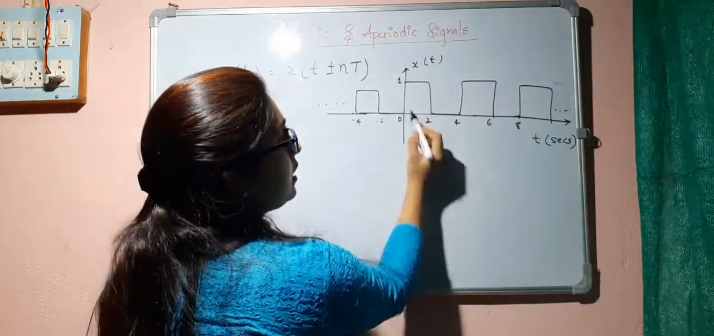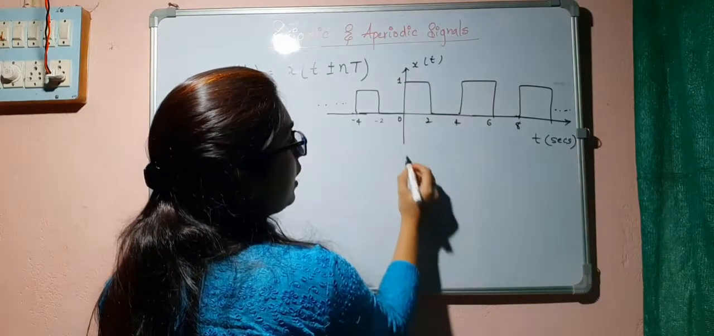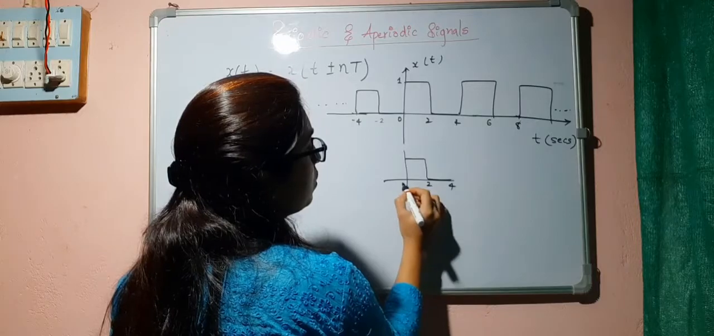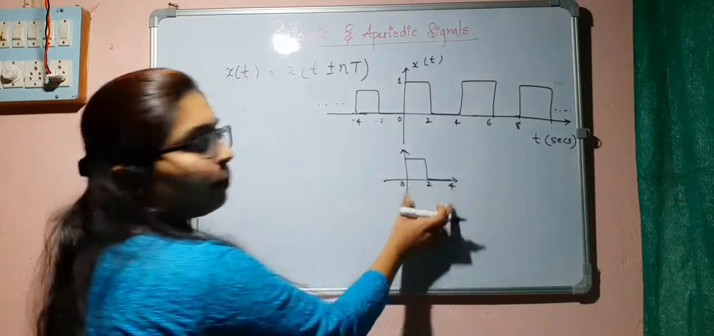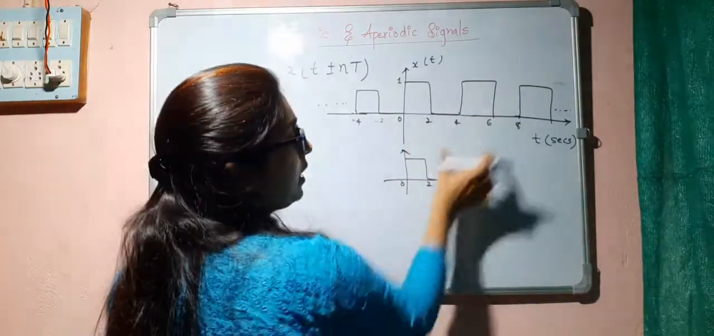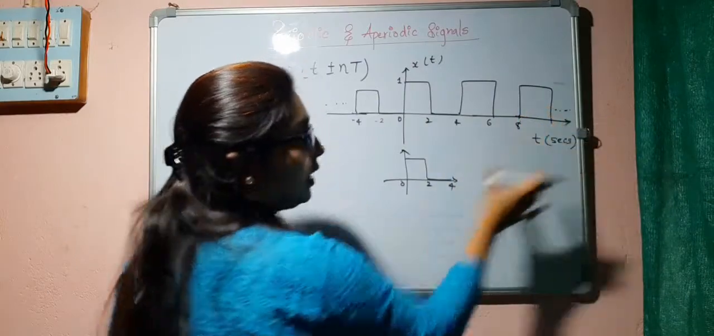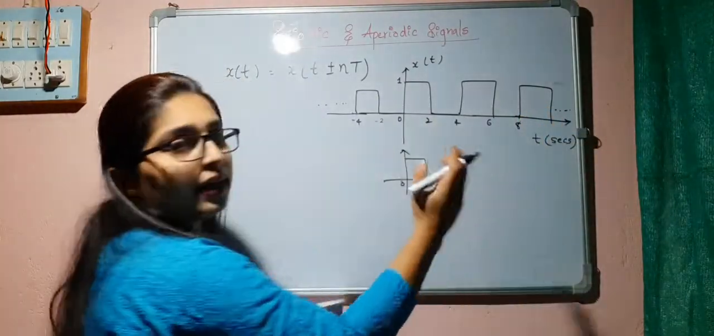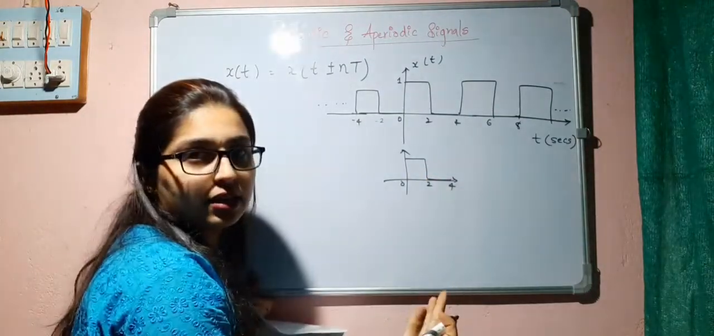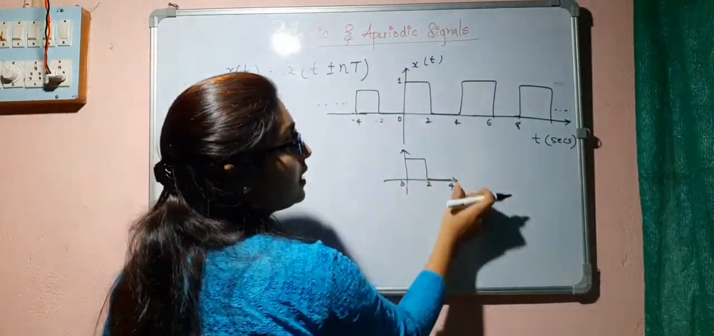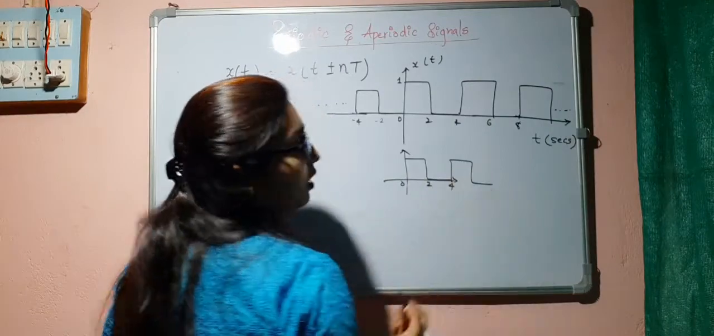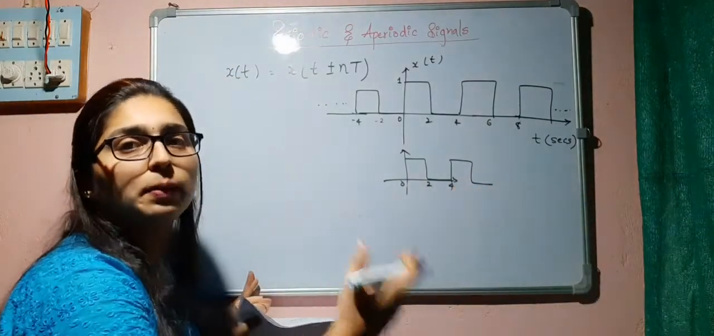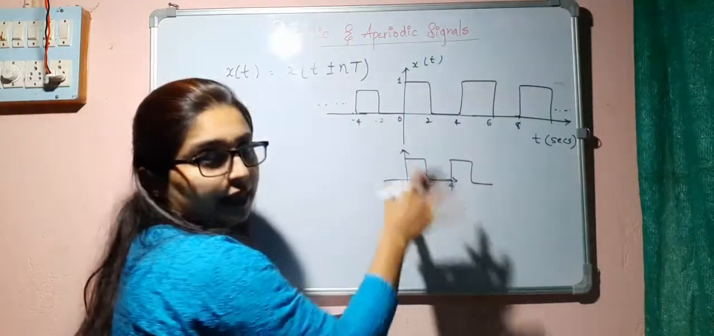So what happens, I can see this portion of the signal, from 0 to 4. This is repeating, right? Again here I am getting the same signal, again I am getting the same signal. That means this particular portion is repeating itself after 4 seconds. After 4 seconds again this signal comes here, again after 4 seconds again this signal comes. So it is repeating itself after 4 seconds.